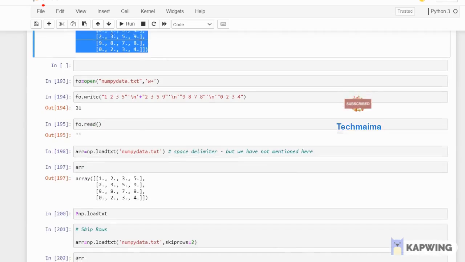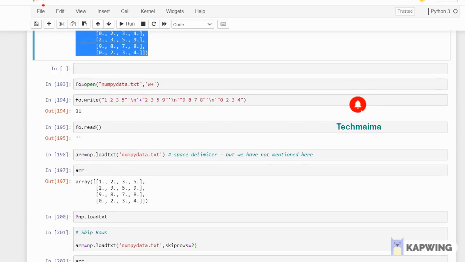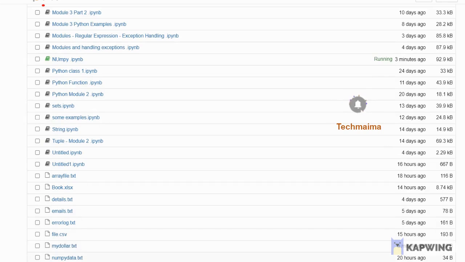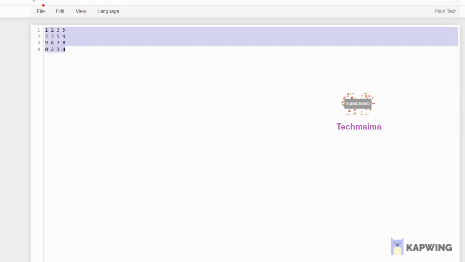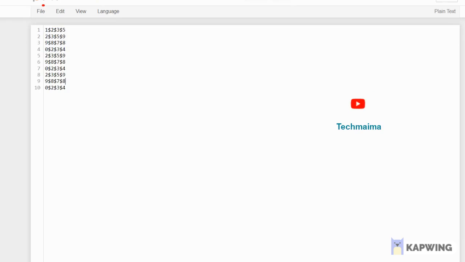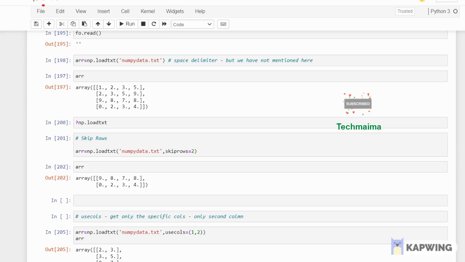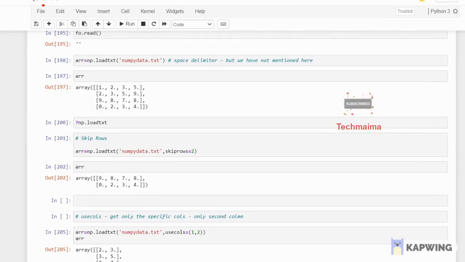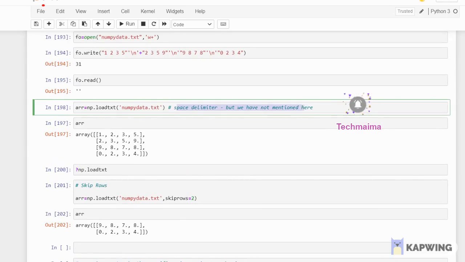And again I'm creating one more file named numpy-data.txt. In the previous video I showed how to create it, so I don't want to spend much time on that. numpy-data.txt is another file which I have created. This file already consists of an array. In this situation, what you can do, see, it already has an array, but you have a space, right?